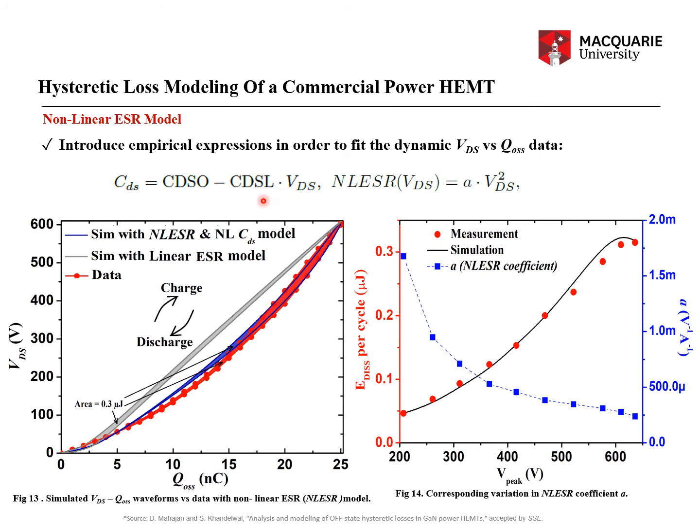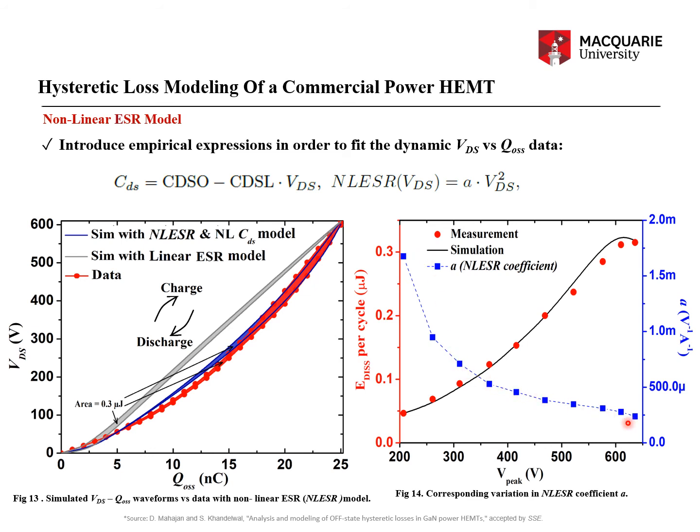So for each bias value V peak, let's say for a frequency f_sine of 5 megahertz, I was able to model the data for EDISS per cycle, as you can see here in the red dots, but by keeping the value of A different. So A, which is the NLESR coefficient, is now a function of bias.